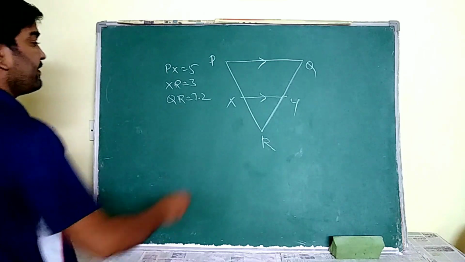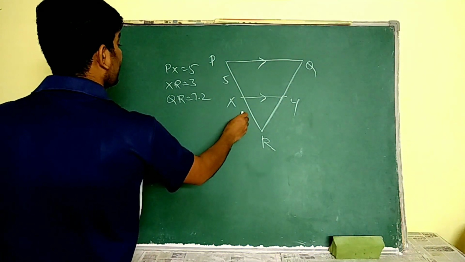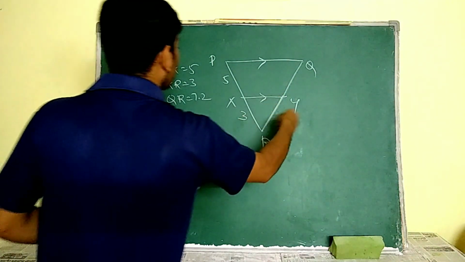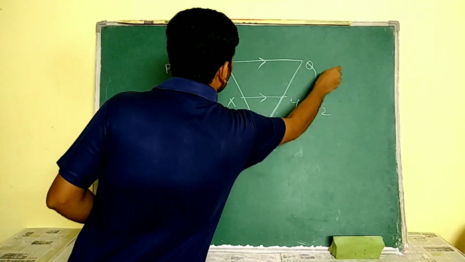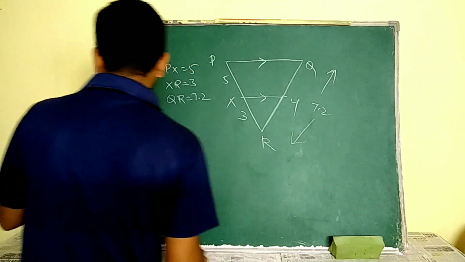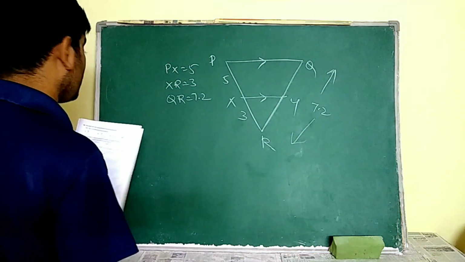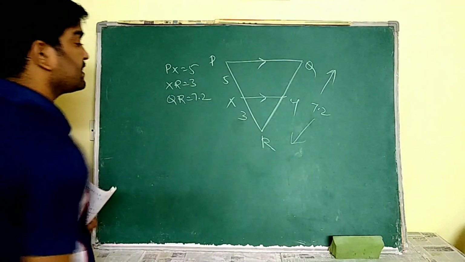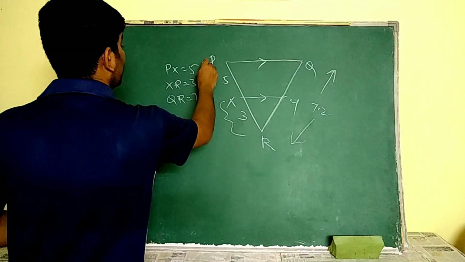So see, here the given values are PX is equal to 5, XR is equal to 3. The total QR value is 7.2. Now we have to find YR, or RY. For that, listen, here I am going to use the basic proportionality theorem.